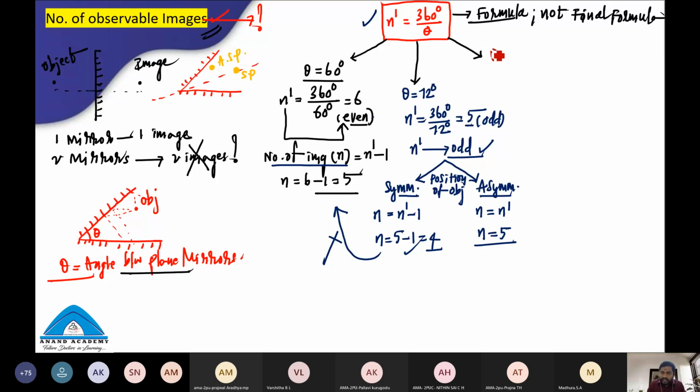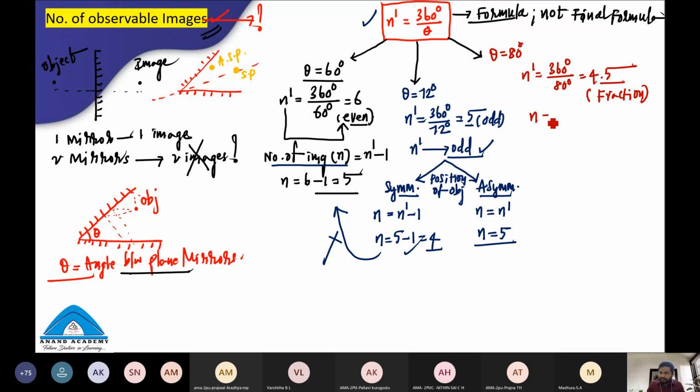So let us take the angle between the two plane mirrors as 80 degrees, students. Then your n dash value is 360 divided by 80 degrees, and I can clearly write it is 4.5. So this 4.5 is a fraction. A fraction will have an integer part and a decimal part.